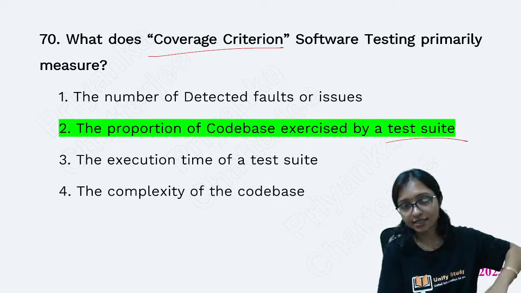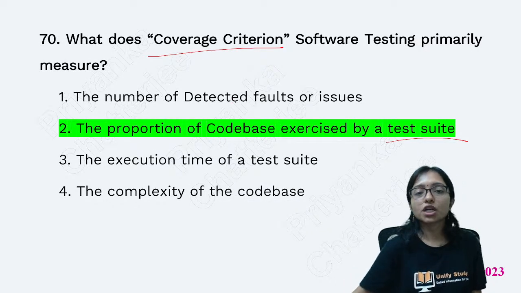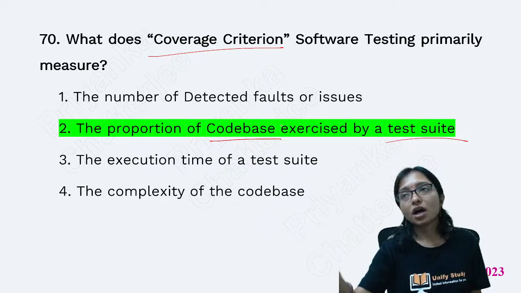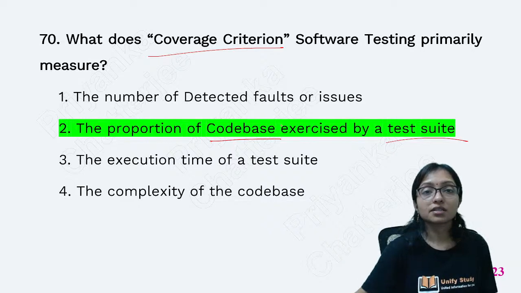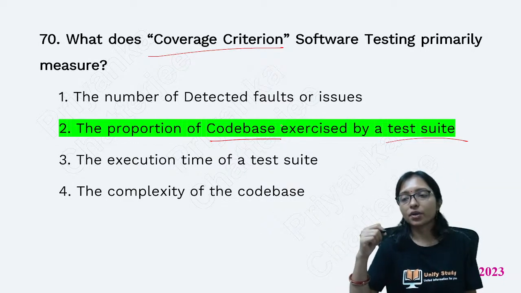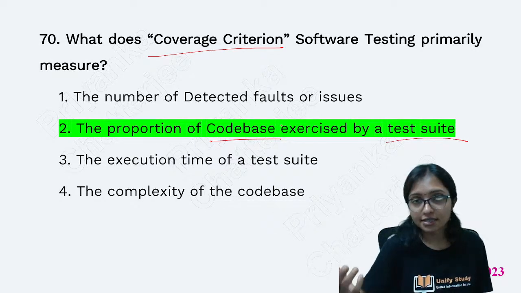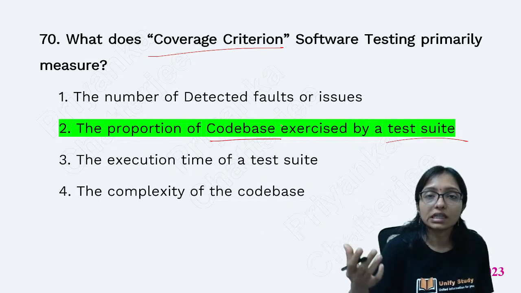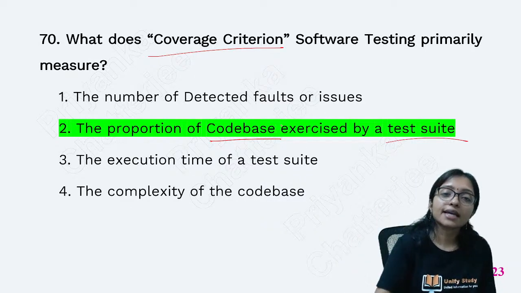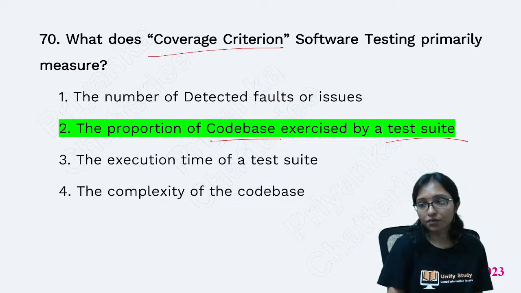That is test coverage, the proportion of the code base exercised. One test case may give 100% statement coverage, or 50%, or 60%. To cover all statements, how many test cases do I need? Sometimes I need more than one, maybe 3-4 test cases. It means I want to know what percentage of the total code base I am able to cover, right?